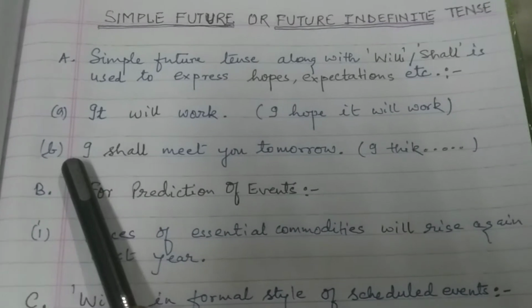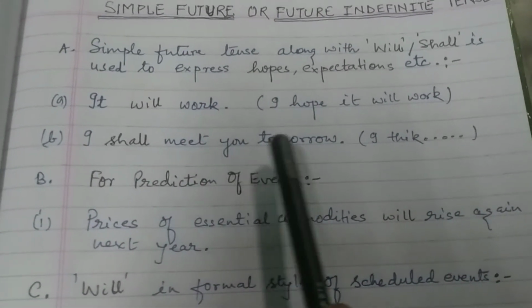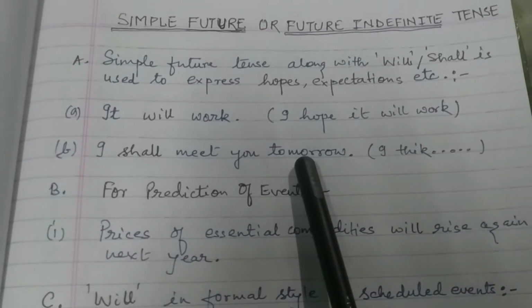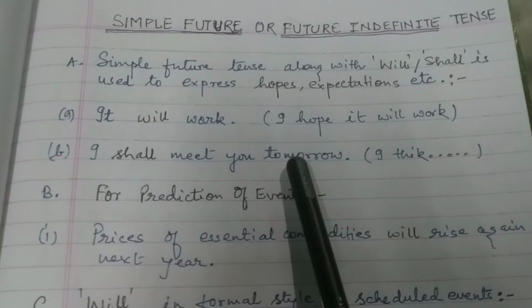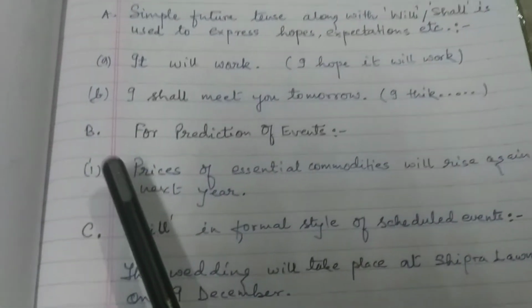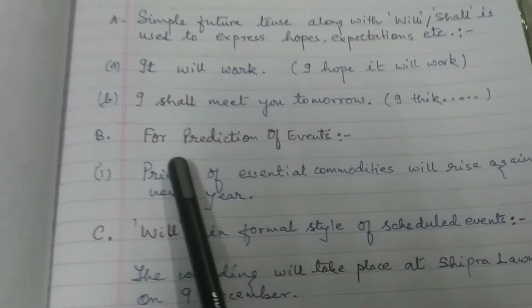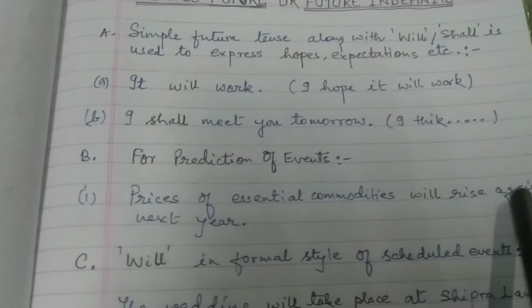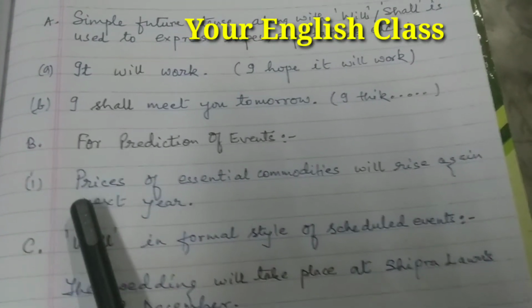Then the second example says, I shall meet you tomorrow. So this states an expectation. The simple future or future indefinite tense is also used for prediction of events. Now let us see the example.